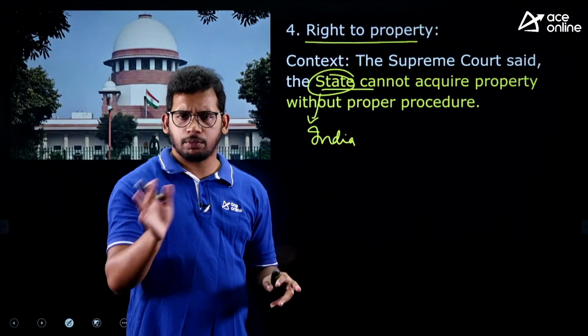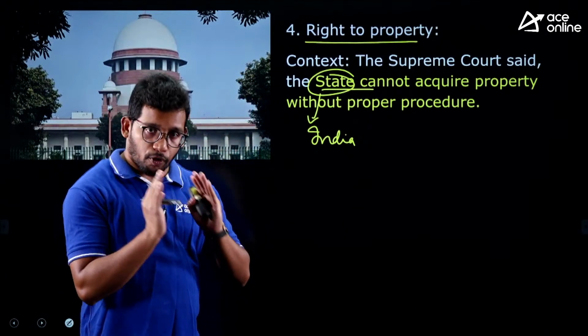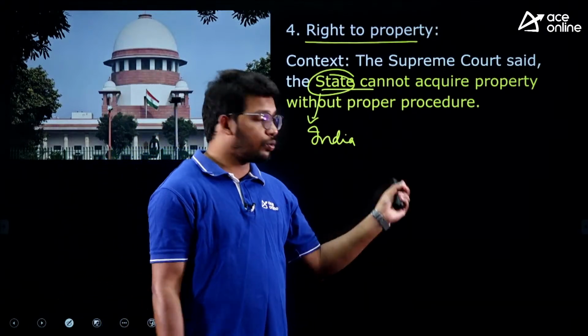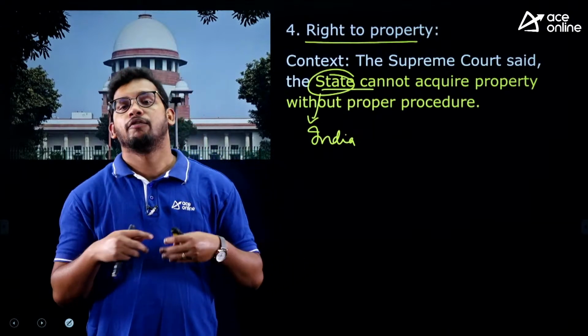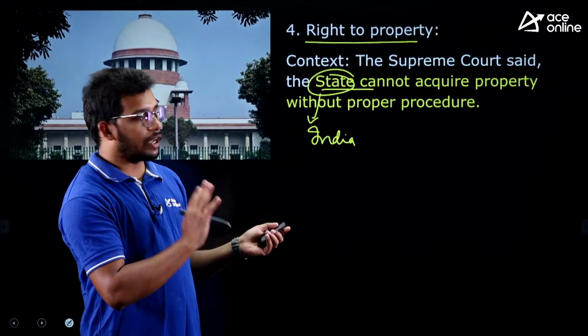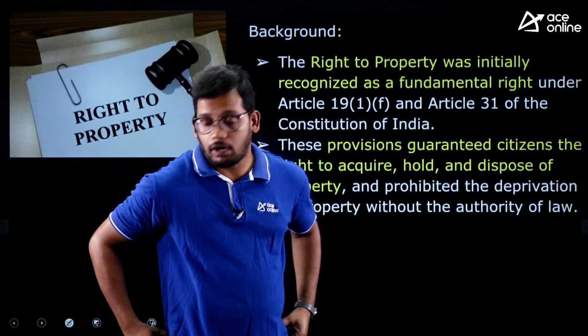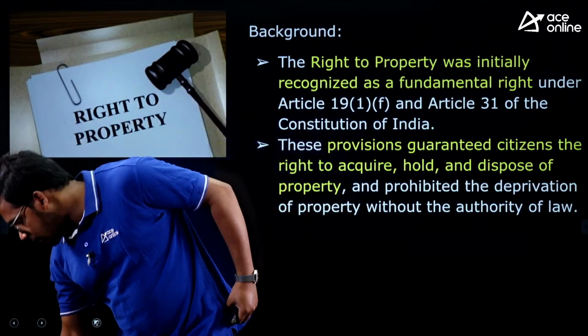There is a procedure. You have removed the fundamental right, we will see the background also. But the state has to follow certain rules and regulations if they want to take away property of the citizens for public development, right? So it said this, we will come to again what it said, but before that let's understand the right to property, right?